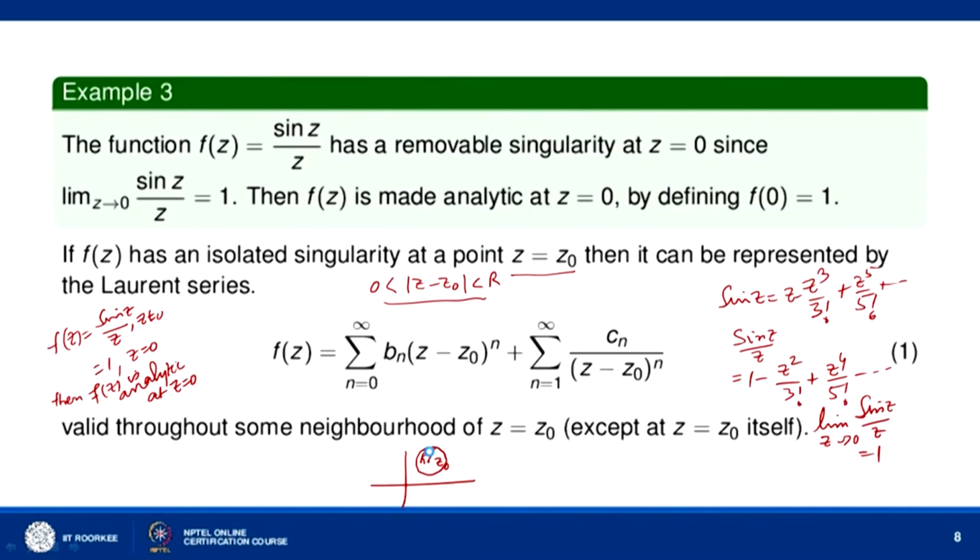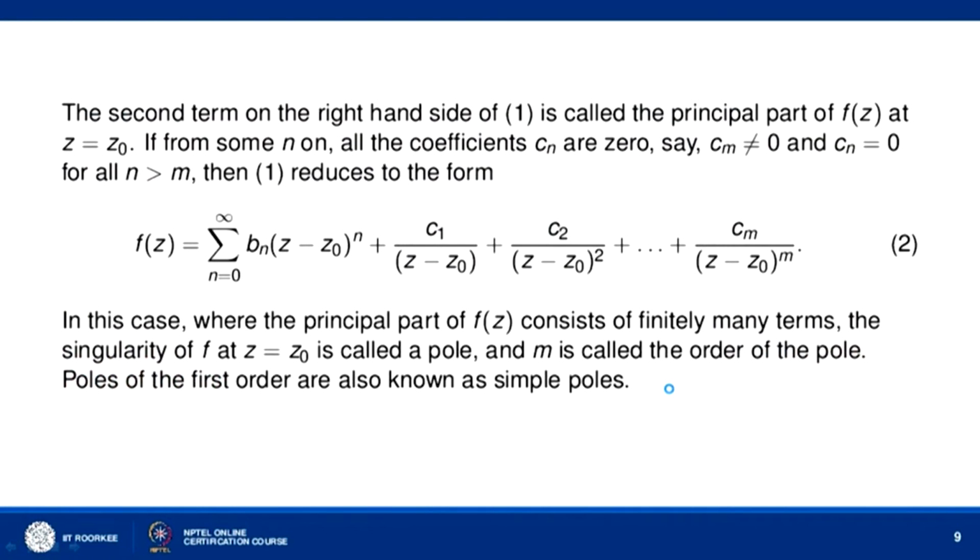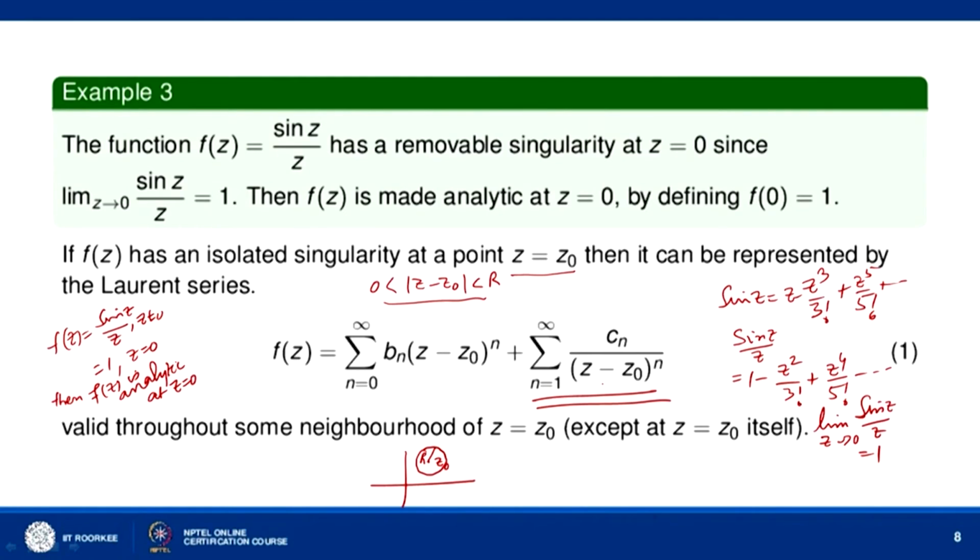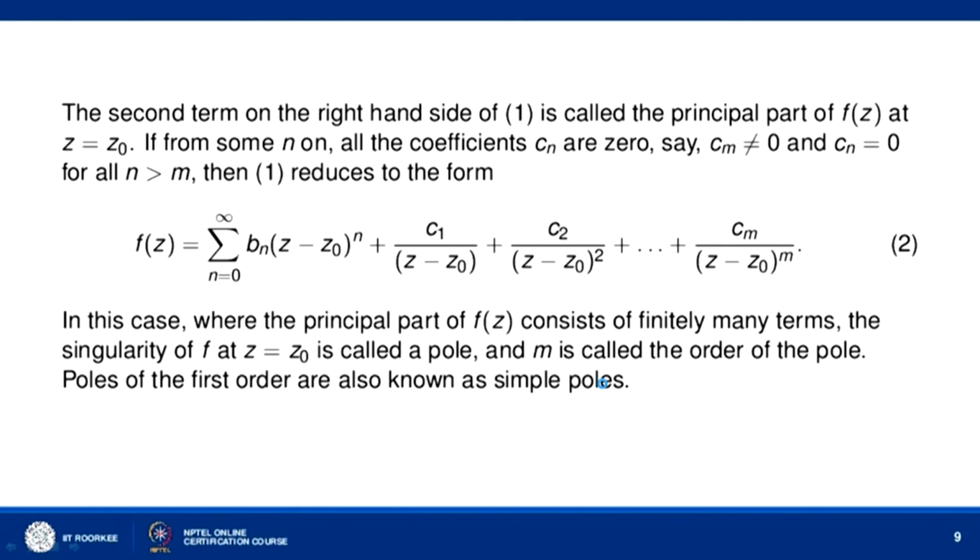Now the second term on the right side of equation 1 is called the principal part of f(z) at z equal to z naught.